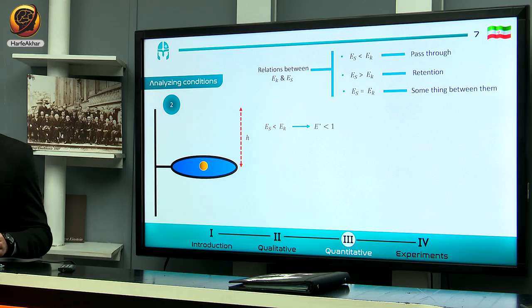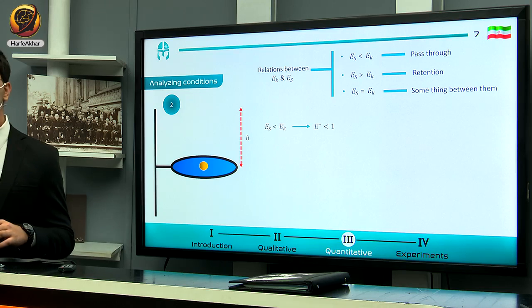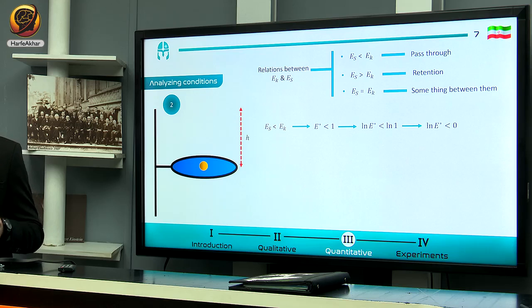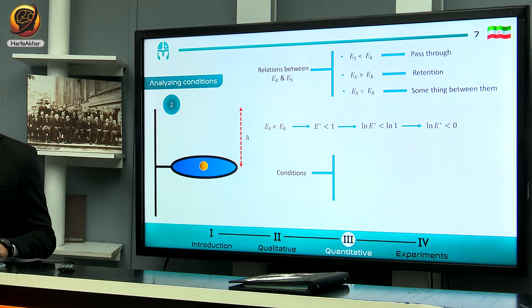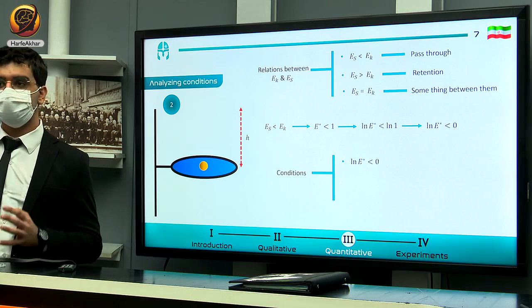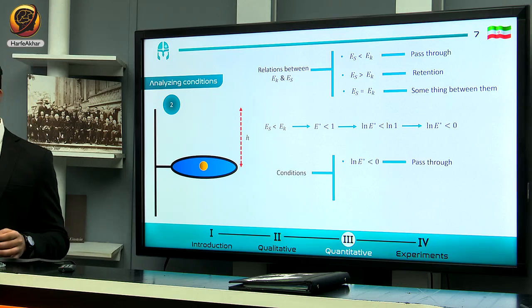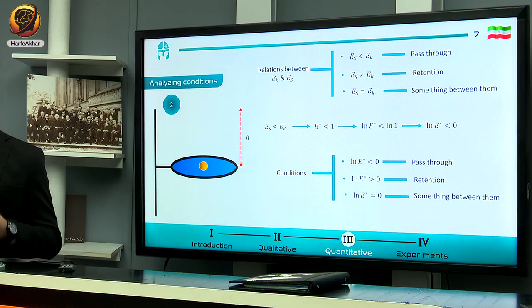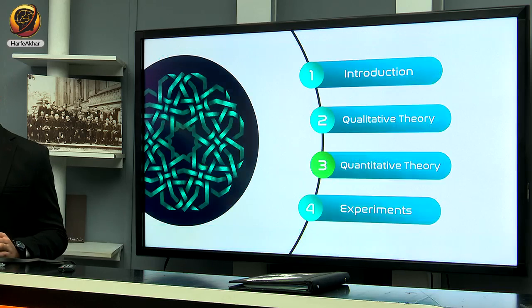Here I use this proof for all these conditions, and I deduce the intervals. If surface energy is less than kinetic energy, we can deduce that E star is less than 1, and after that, the logarithm of E star is less than 0. It is proven for all conditions. To conclude this part, if the logarithm of E star is less than 0, the particle will pass through the soft film, and if it is more than 0, the particle will be retained, and if it equals 0, it is something between passing through and retention.